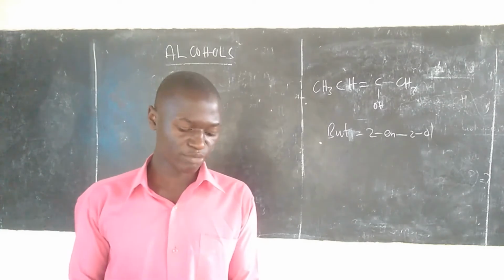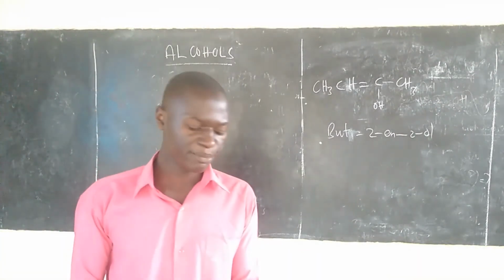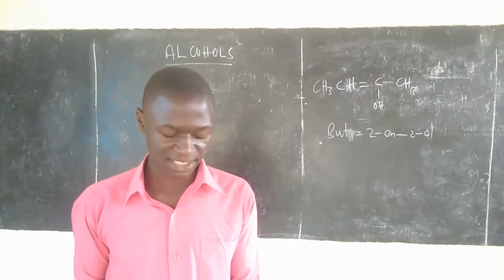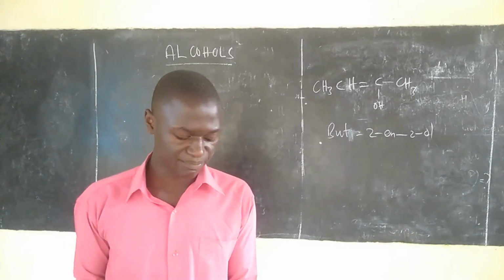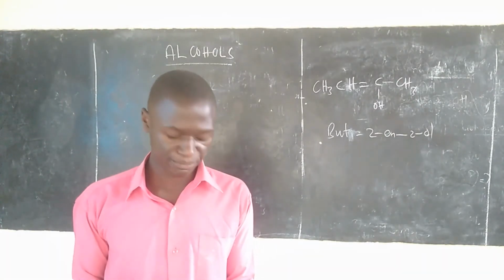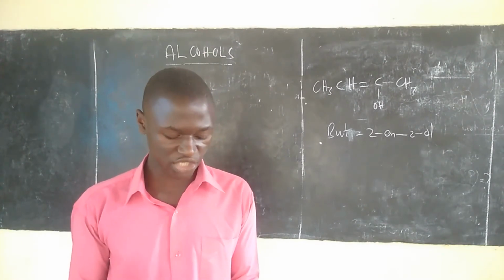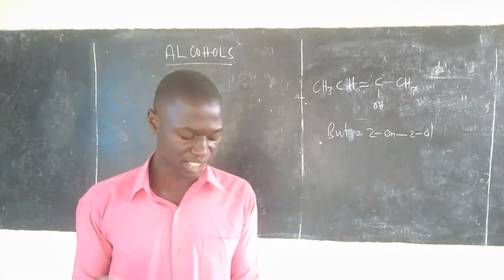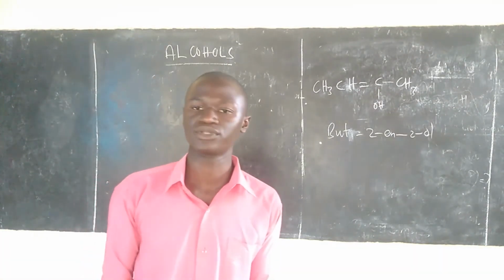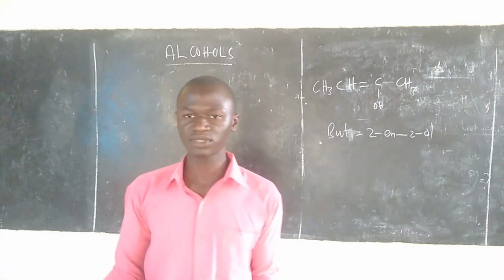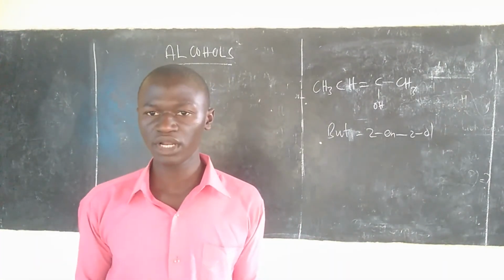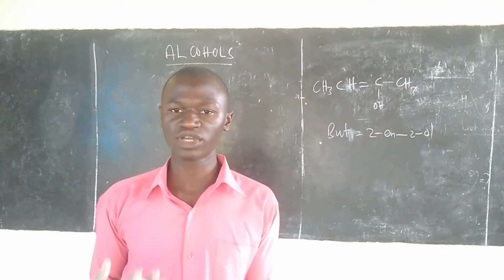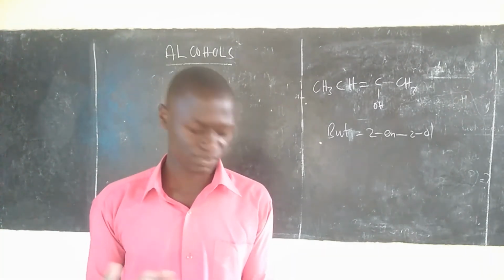The second is about the boiling point and the melting point. The boiling point and melting point of alcohols increase with increase in relative molecular mass. As with alkanes, branched alcohol isomers have lower boiling points than straight-chain isomers, because branching reduces the surface area of the molecule and hence reduces the intermolecular forces of attraction between molecules. To understand many concepts in organic chemistry well, you need to understand the concepts in general chemistry.